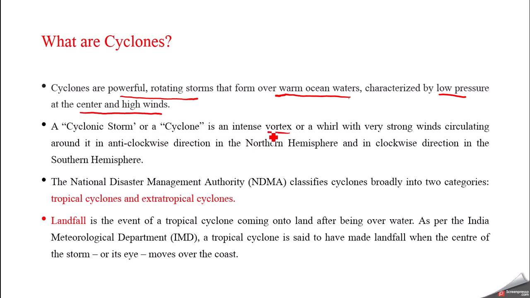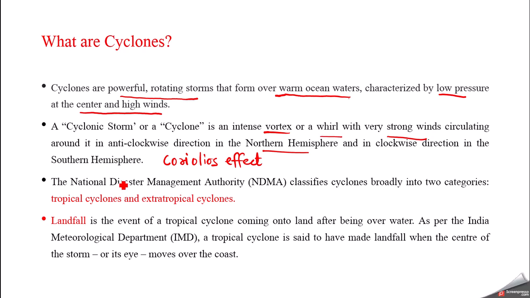It is an intense vortex or a whirl with very strong winds circulating around it in anti-clockwise direction in the northern hemisphere. So these cyclones rotate anti-clockwise in the northern hemisphere, and clockwise in the southern hemisphere. Why is this so? This is because of the Coriolis effect of Earth's rotation. The Coriolis effect is due to Earth's rotation around its own axis. Because of this Coriolis effect, these things happen in the northern and southern hemispheres.